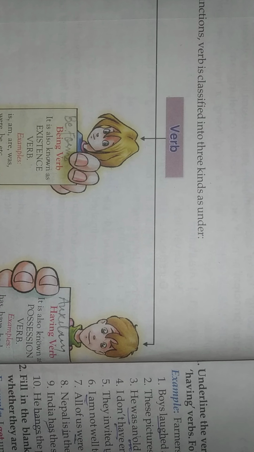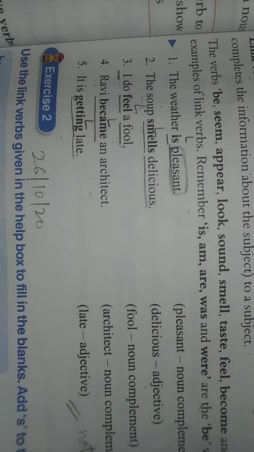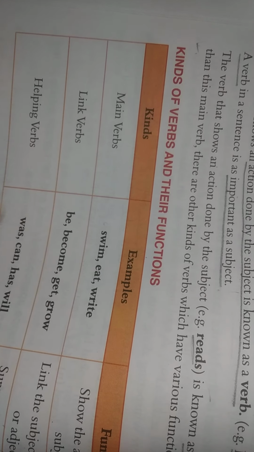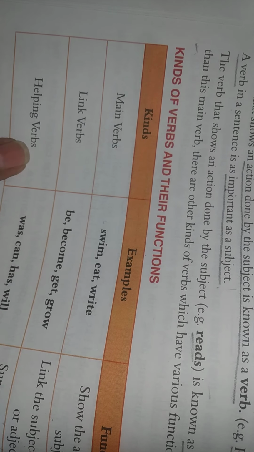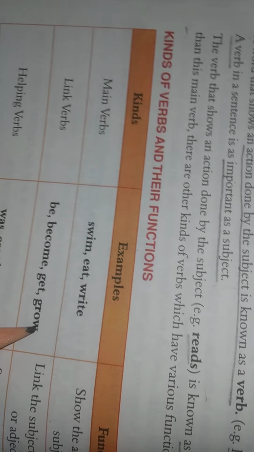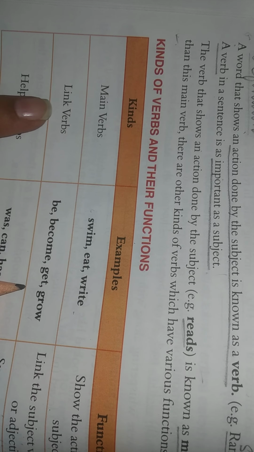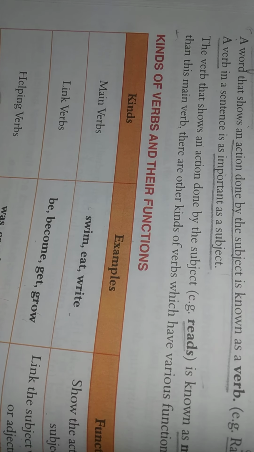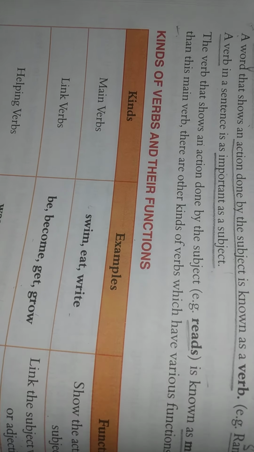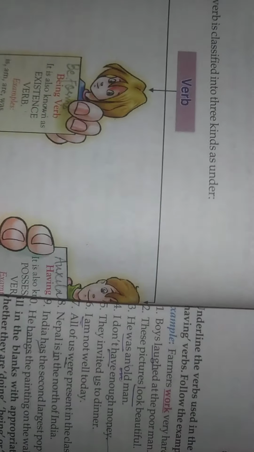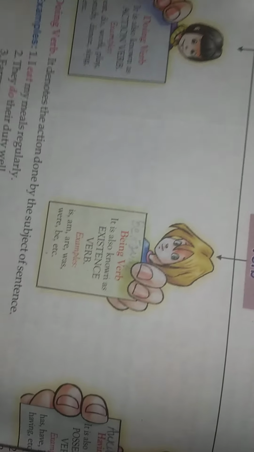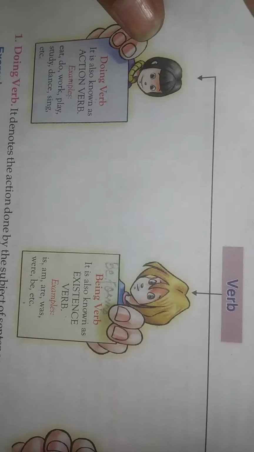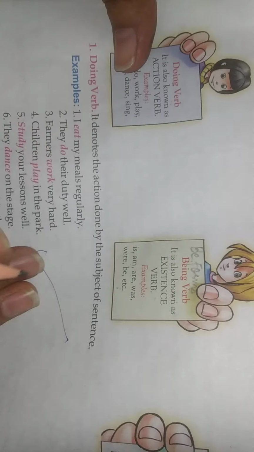I have told you. See here. This was the main verbs, link verbs, helping verbs. Main verbs वही action words आ गए. Link verbs be, become, get, and helping verbs are was, can, will. These types. So they are a bit different but almost same. So now, doing verb. I am just giving you some examples so that it will be more clear to you.